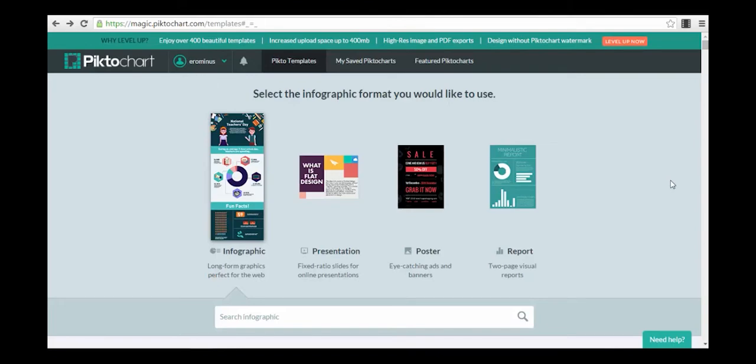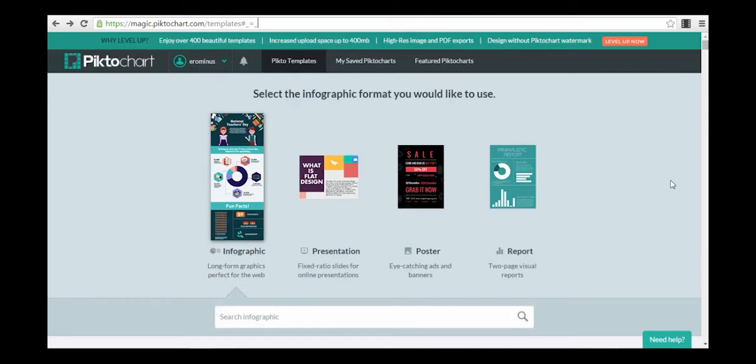This tool is called Piktochart, and you can create different types of presentations, images, posters, reports, and infographics with it. You can create an account for free. You can log in with your Facebook account. With most of the online platforms and tools that I explain in my lectures, you can practically connect with Facebook. I think with every single tool online you can create an account automatically with Facebook or other social media accounts, and this is no different.